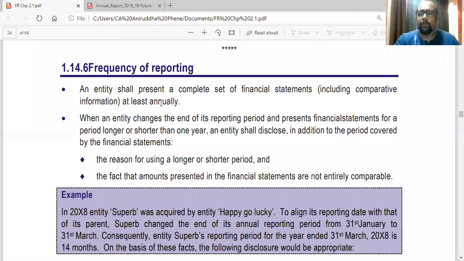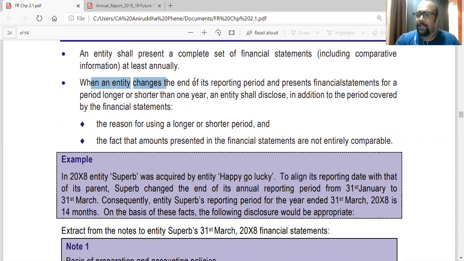Then frequency of reporting. An entity shall present a complete set of financial statements, including the comparative information, at least annually, once every year. So we saw the complete set of financial statements: balance sheet, P&L, statement of changes in equity, cash flow, notes. At least annually, you have to make them.